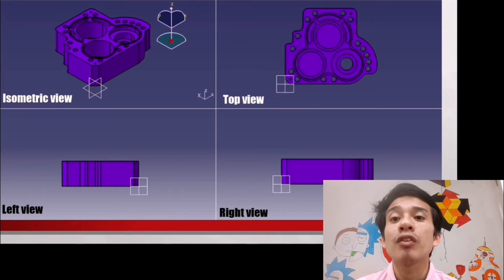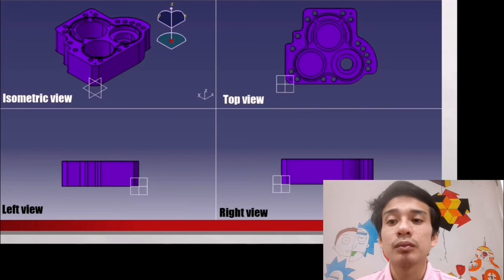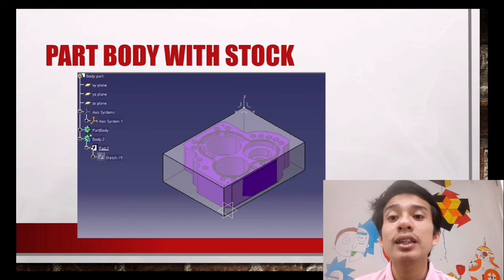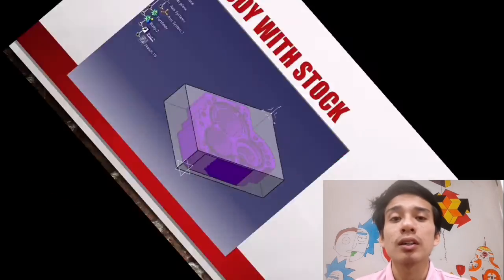This is the overview of our project part body. Last but not least, this is the part body with stock.